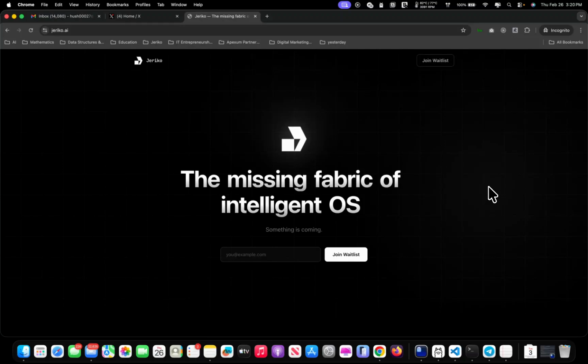Jeriko is an autonomous AI that lives and works and runs inside your operating system. Jeriko is different in concept, where basically we bridge the gap between inception and execution. Jeriko is much more than this, so I would definitely love to show a demo with the time constraints that we have.